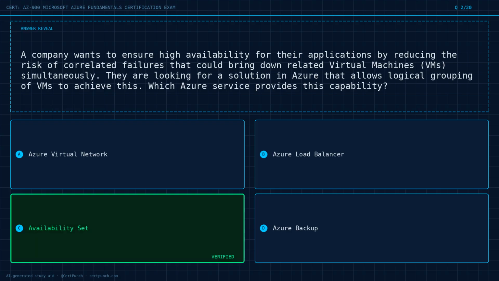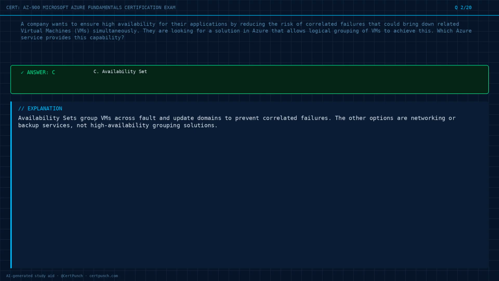The answer is option C. Exam logic. Availability sets group VMs across fault and update domains to prevent correlated failures. The other options are networking or backup services, not high-availability grouping solutions.